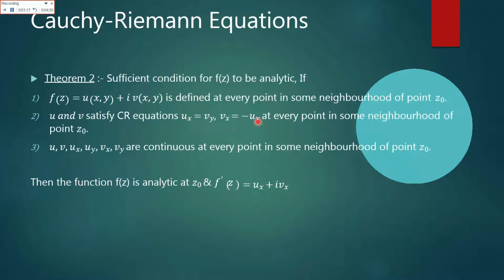And condition 3 says that u, v and their derivatives u of x, u of y, v of x, v of y are continuous at every point in the same neighborhood of z naught, because we have defined that condition also in 1. Then the complex function f of z is analytical at z naught, and f dash of z, the first derivative of the complex function, would be equal to u of x plus iota v of x.